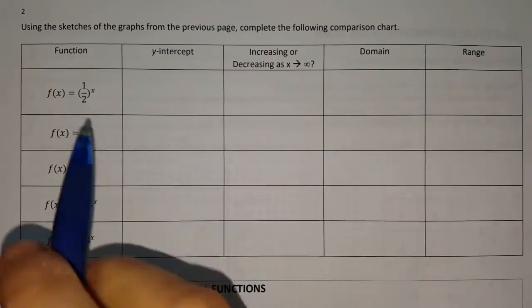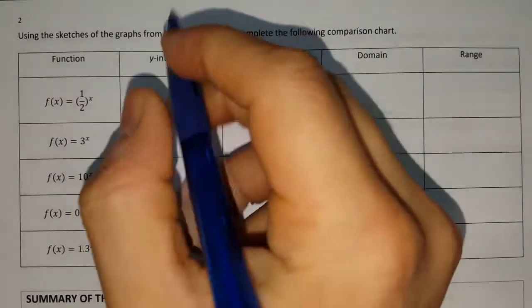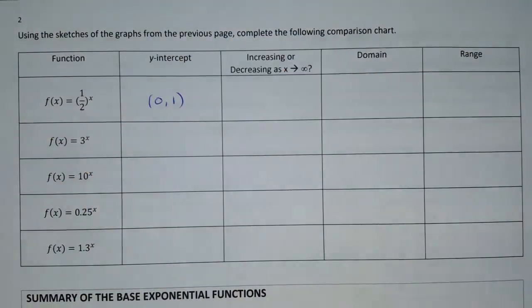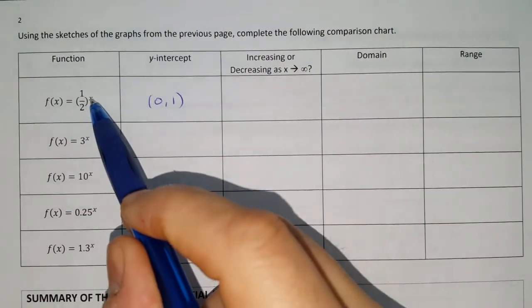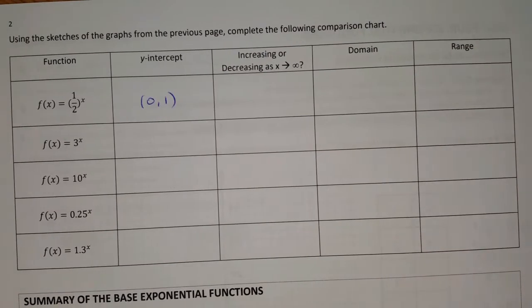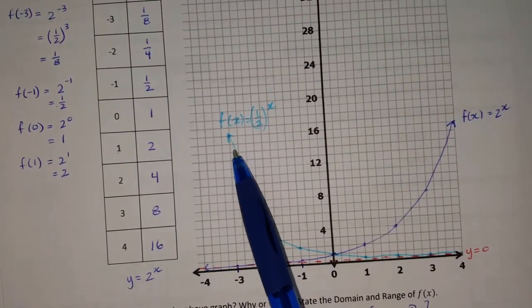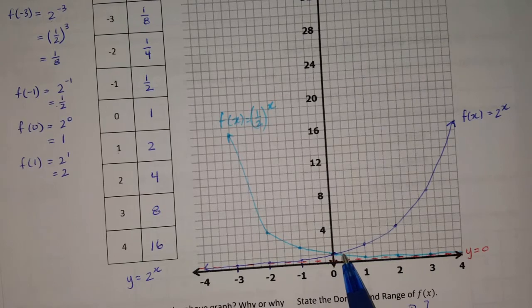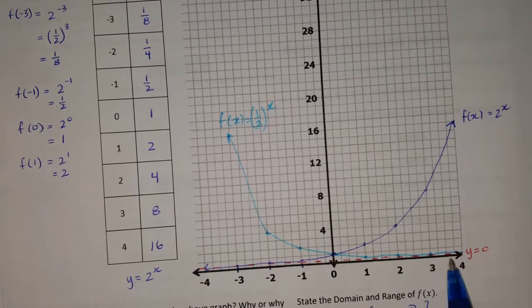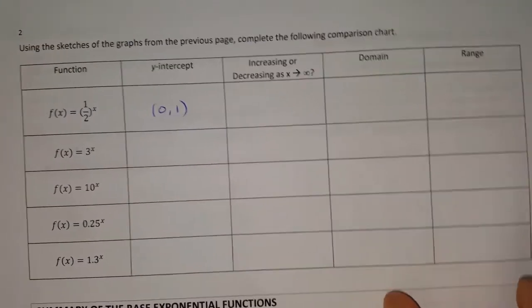Okay, so if we turn the page, it's asking us to fill in this chart. So f(x) = (1/2)^x. What is the y-intercept? Well, the y-intercept for that was (0, 1), right? Because again, when x is equal to 0, this will be 1. Does it increase or decrease as x goes towards positive infinity? With f(x) = (1/2)^x, as x becomes more and more positive, as it goes to positive infinity, the graph decreases. So right here, I would write that the graph decreases.